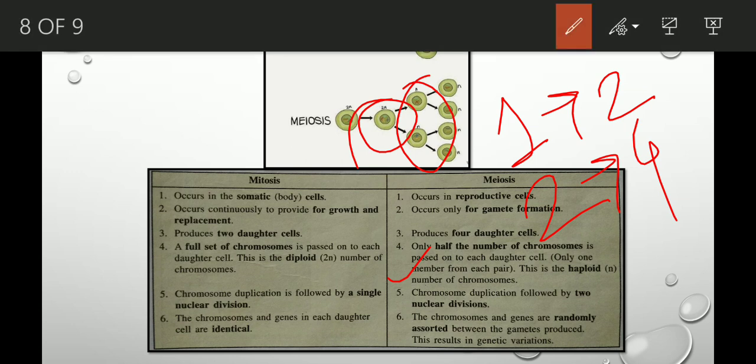Okay. Now, in case of mitosis, chromosomes and the genes in each daughter cell are identical because the chromosome number is the same. So the daughter cells that are produced are exactly similar to the parent cell. So there is no change. Absolutely identical. But in case of meiosis, due to that crossing over, due to that random exchange, genetic variations occur. They are not identical.